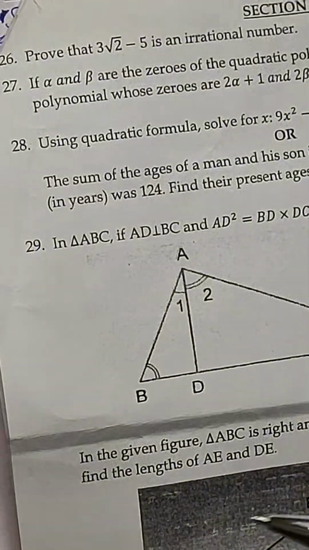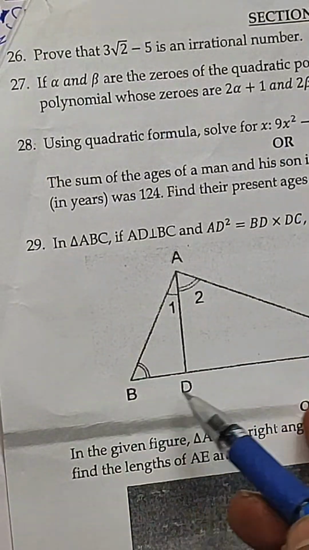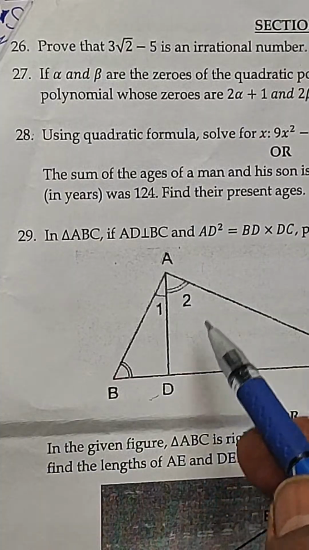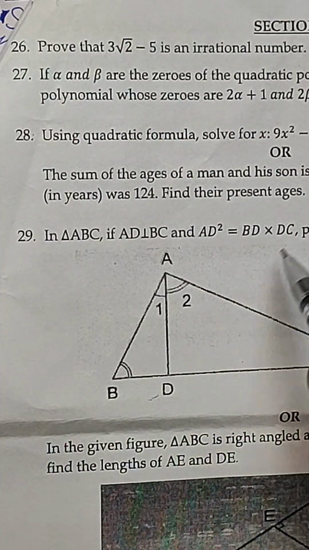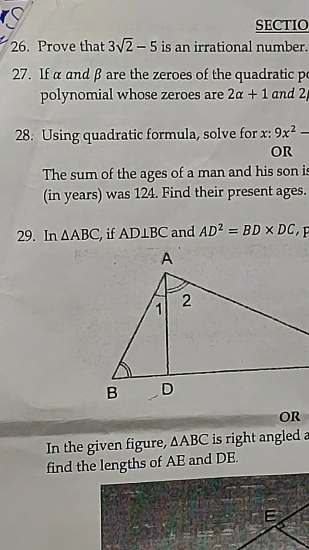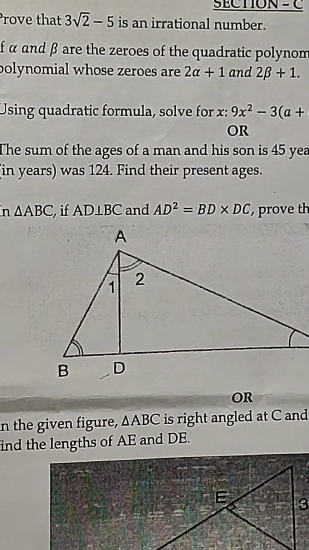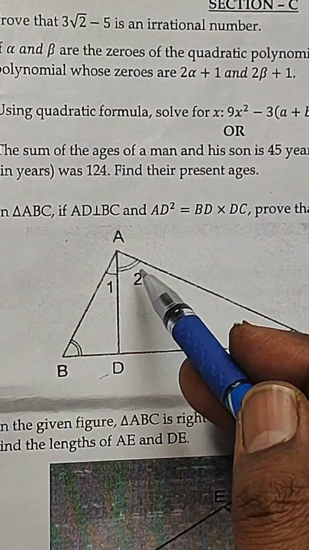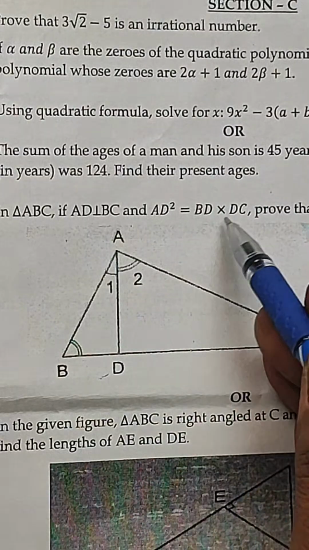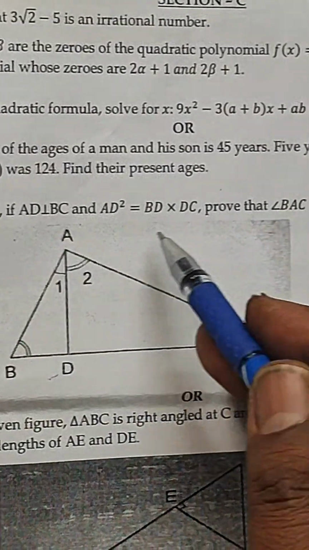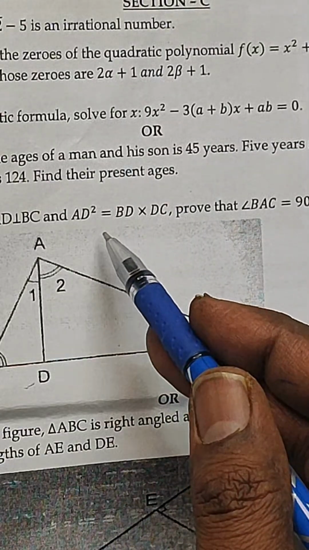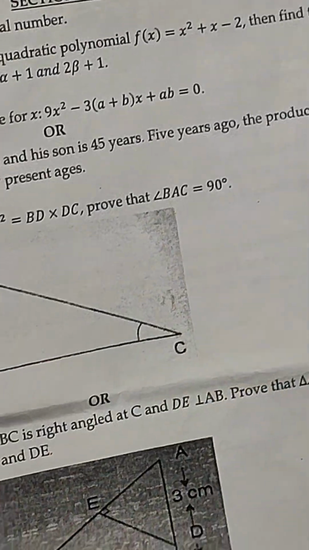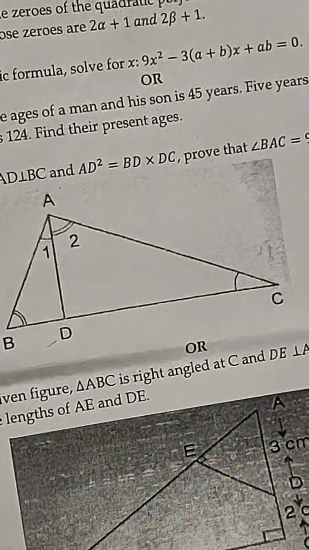Can take more. I think in these questions, if AD is perpendicular to BC, like this, and AD square equal to BD into DC, just prove the similarity. Then we can prove that the ratio of AD by BD equal to DC by AD. Then gradually we get angle BAC equal to 90 degrees. So this will also be solved.